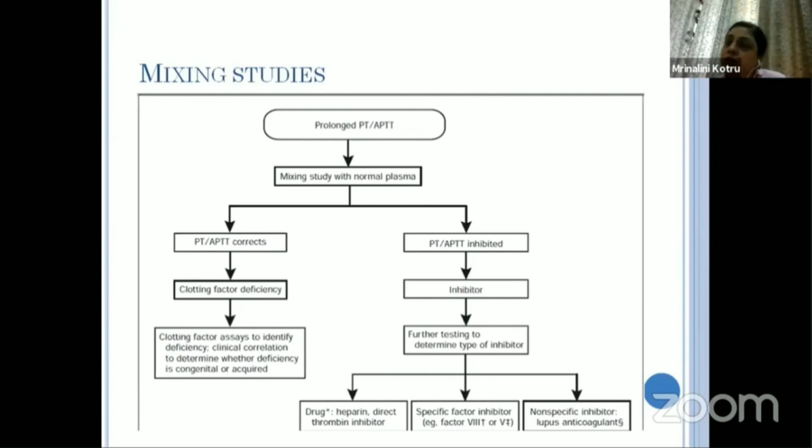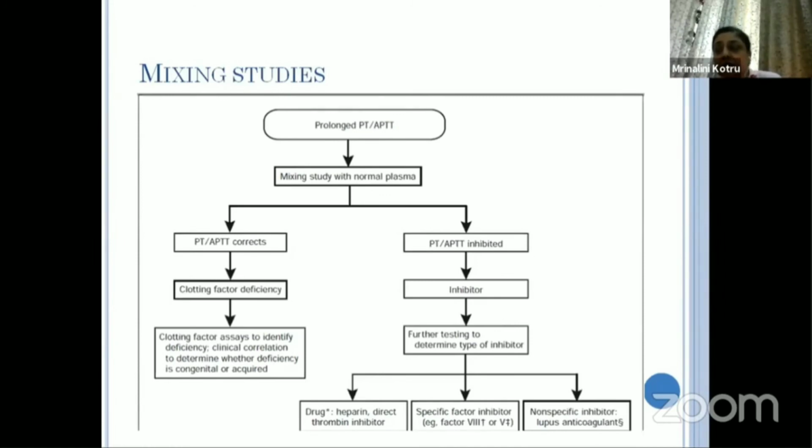So we go for a mixing study to find out whether it is a deficiency or an inhibitor. By mixing normal plasma, if the PT and APTT come to normal or near normal, then we know we are dealing with a deficiency. And if it is not coming to normal, then we know we are dealing with an inhibitor.